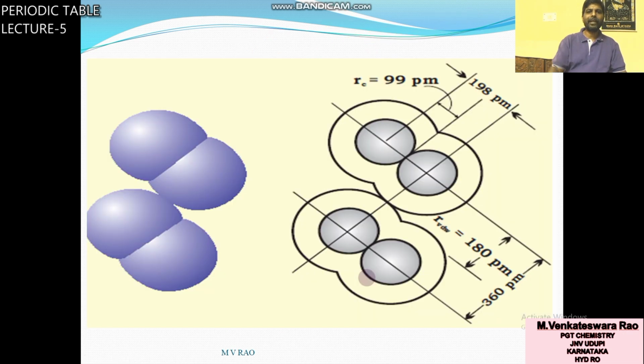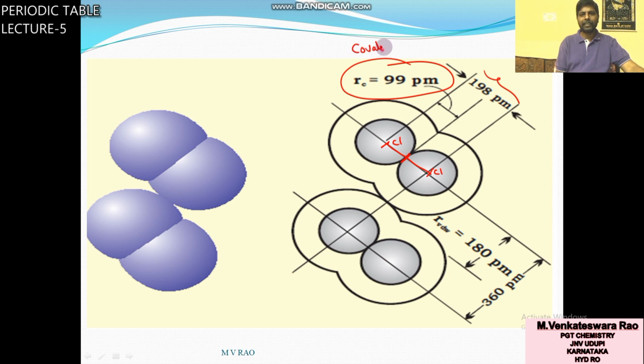You can see the Van der Waals radius, it is one chlorine molecule, Cl. This total distance is 198 picometers. Half of the distance, 99 picometers, is called the covalent radius of chlorine. This is a chlorine molecule, and this is a chlorine molecule.